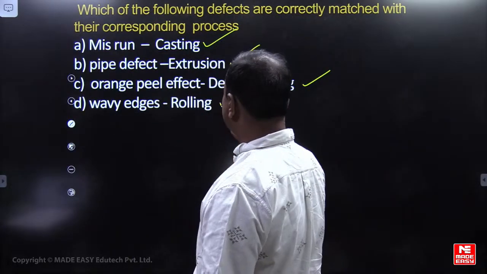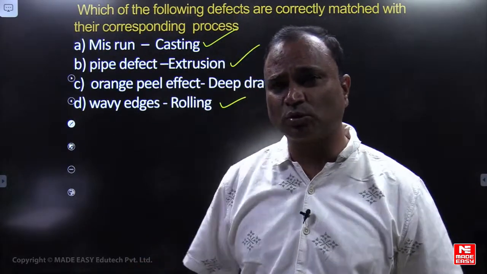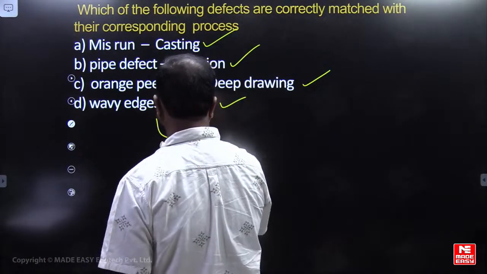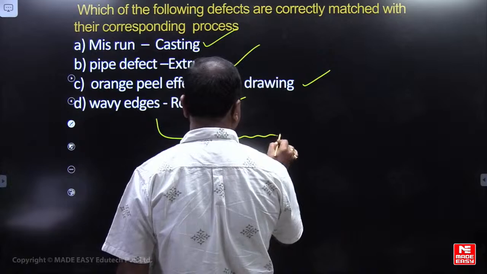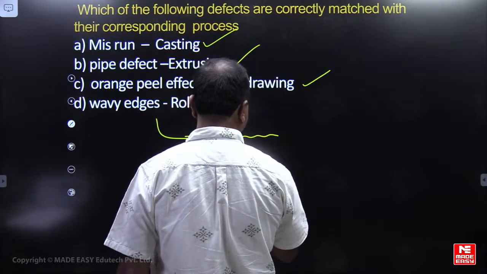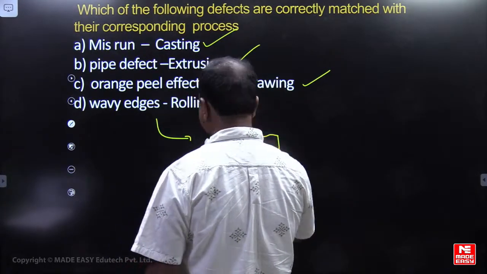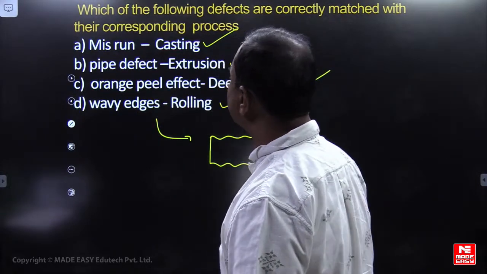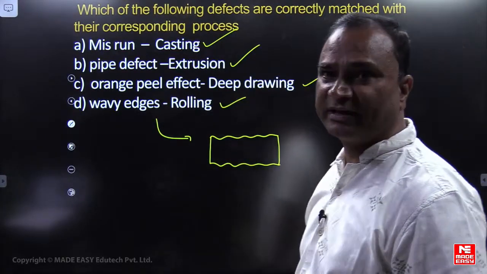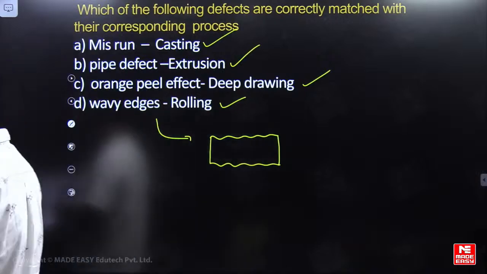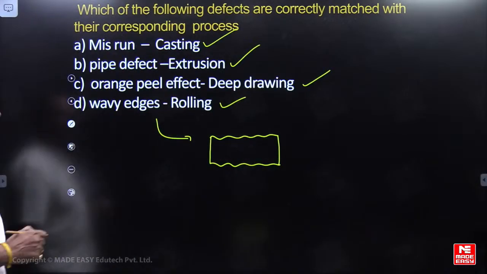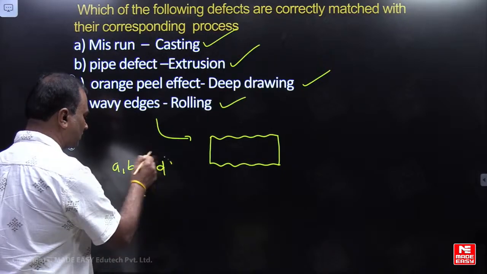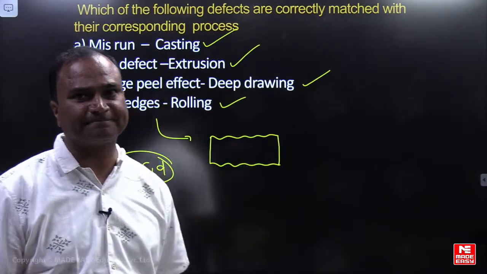Wavy edges, rolling operation. Due to roll bending, edges will break. Wavy edges means it will be happening like this. The sheet metal which is being produced is having edges breaking. It's called wavy edges. So all are correct, friends. All are correctly matched here. Very good.